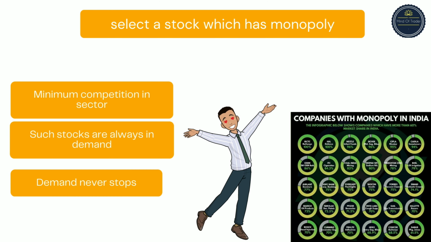These stocks will never fade out because they are always in high demand. There are many factors, one being they don't have many competitors and they are the only service provider in their segment. So this is also one of the main factors you should look into when selecting a stock.